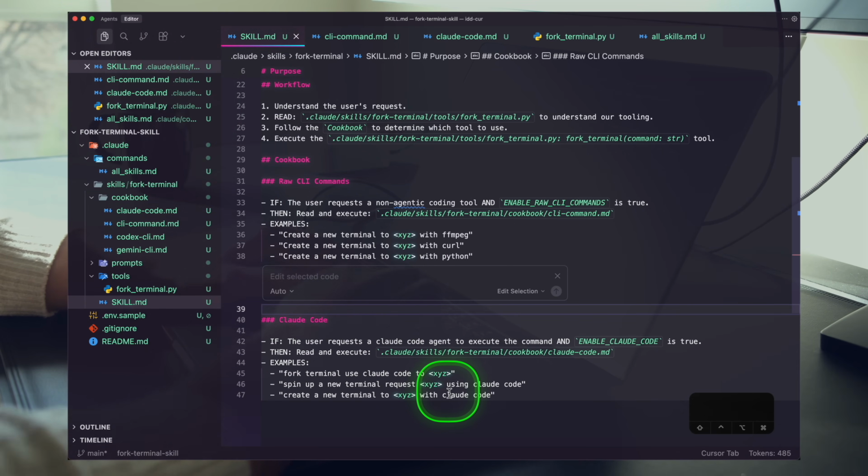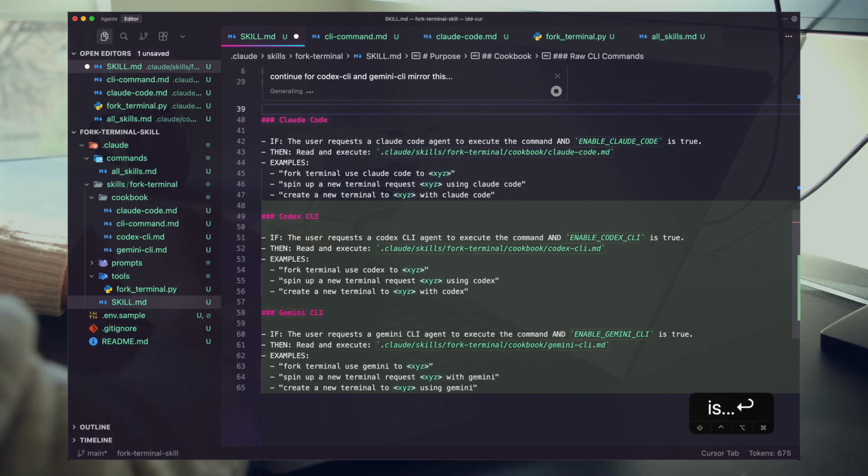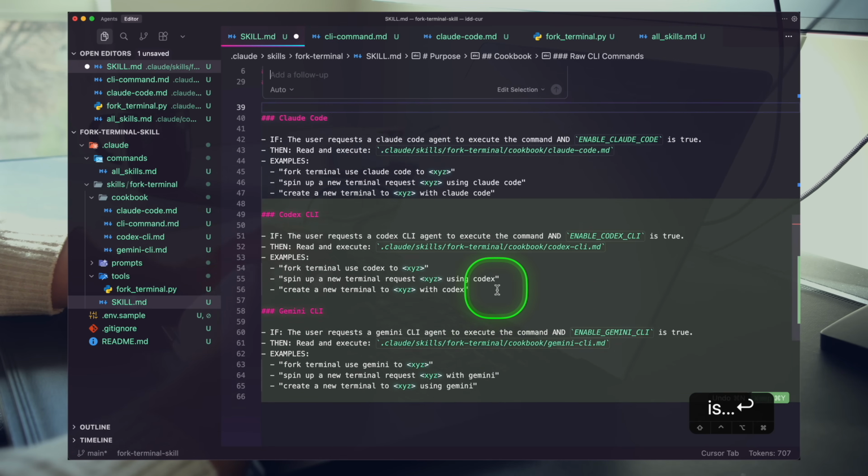Let's see how Cursor inline does classic Command K prompting. I'll say continue for Codex CLI and Gemini CLI. Mirror this. All right, so let's see how cracked this is still. Looks great. All right, we got everything right. That's exactly what we were looking for.